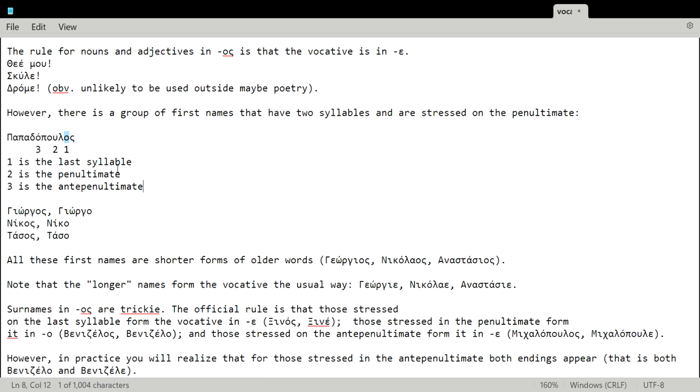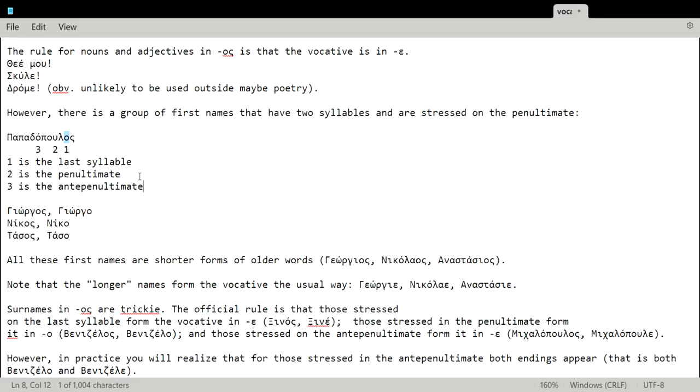So in this case, -los in Papadopoulos would be the last syllable, and then we have the penultimate. Ultimate means last, so penultimate means one before the last, which would be -pou, and before that we add to the previous word "ante", so it's antepenultimate. Papadopoulos, that would be the third syllable from the end. You can also call it the last one, the second from the end, and the third from the end. It's the same thing. In this case, this word Papadopoulos is stressed on the third from the end, the antepenultimate.